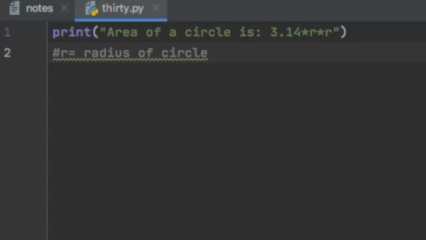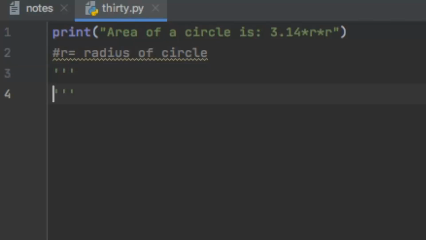And there's one more thing. If you want to add multiple lines of comments, then you can use another method by using triple quotation marks. So triple quotation marks, press it 3 times, right, and hit enter.